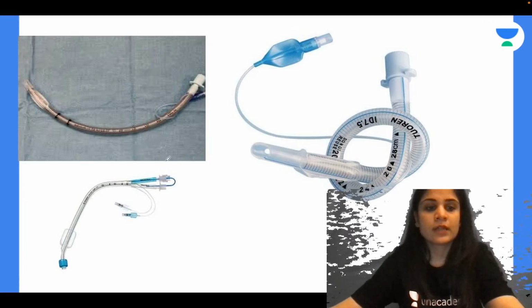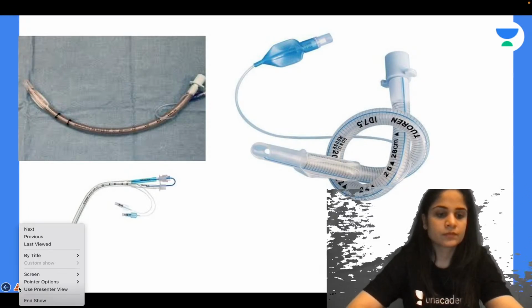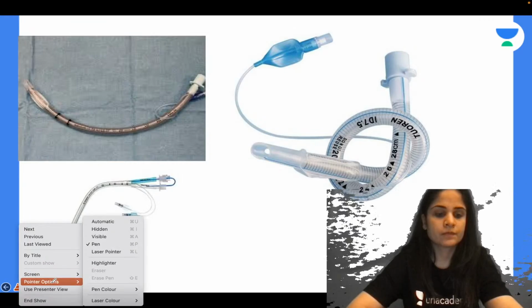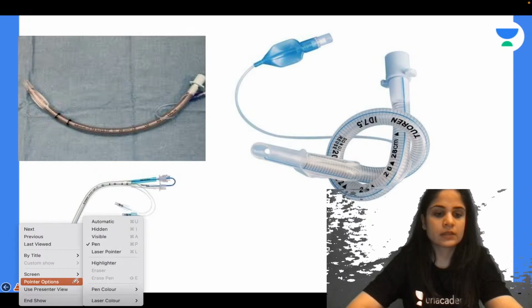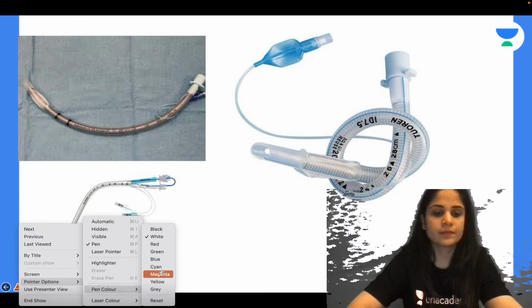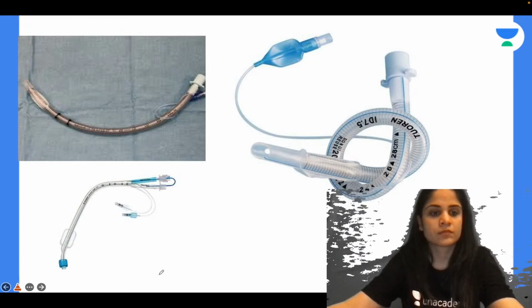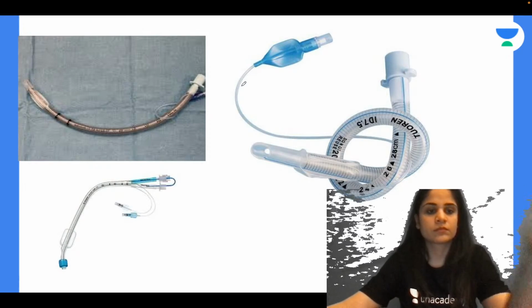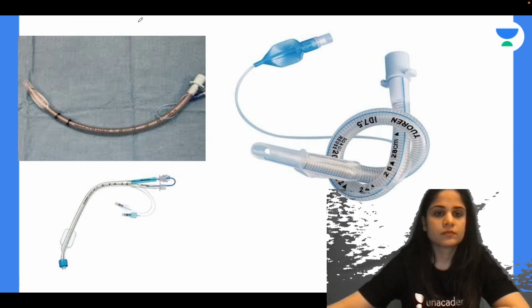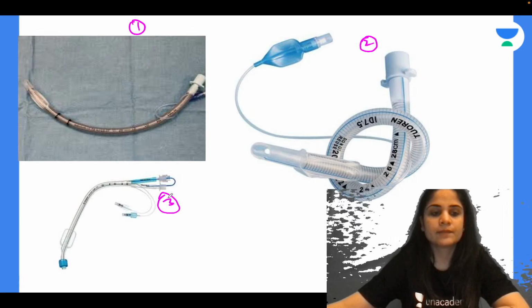Okay. Now try to identify these pictures for me. Alright, so can you guys identify these different types of tubes for me? Tube number 1, tube number 2, tube number 3.